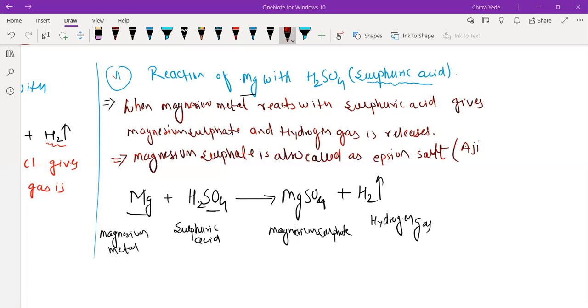But if we use it in large quantity, it is generally used in the preparation of drugs. It has an anesthetic property. It also has a medicinal property, used to reduce the pain of the body.